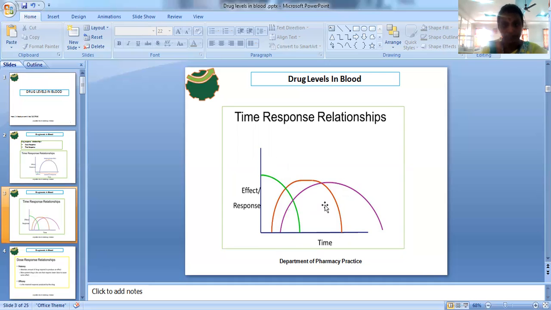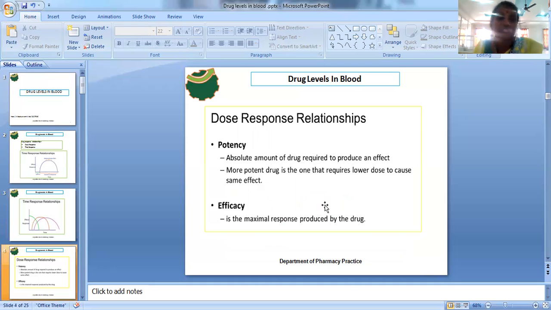And next one is the dose response relationship. What is the dose response relationship, and for what purpose is it responsible? Here two parameters you need to consider. The dose will be responsible for two parameters, the potency as well as the efficacy.